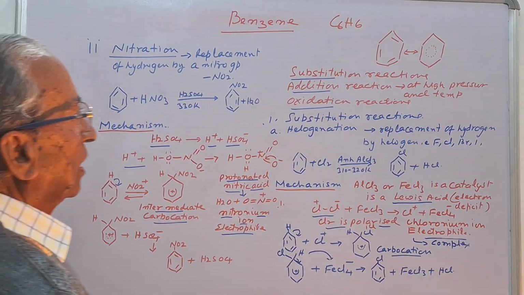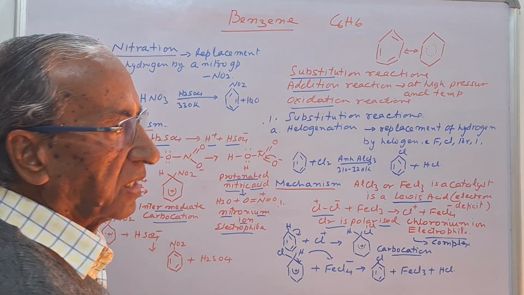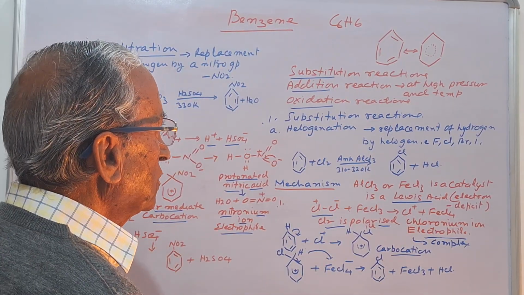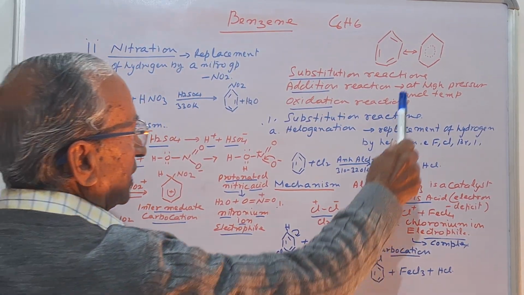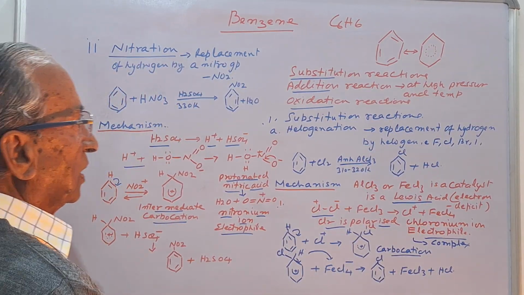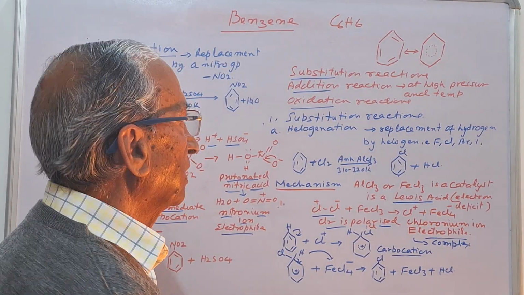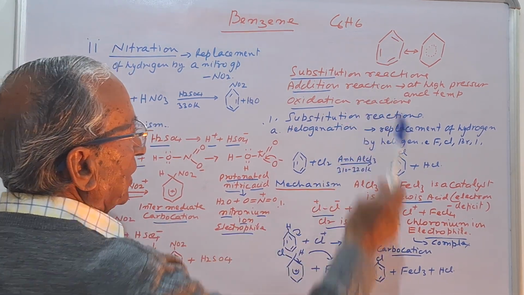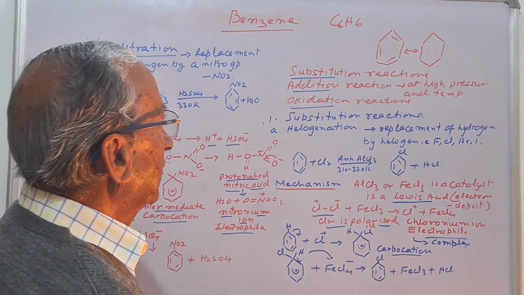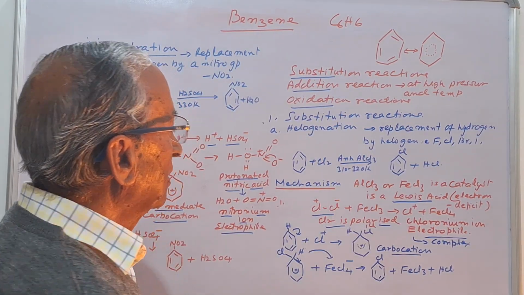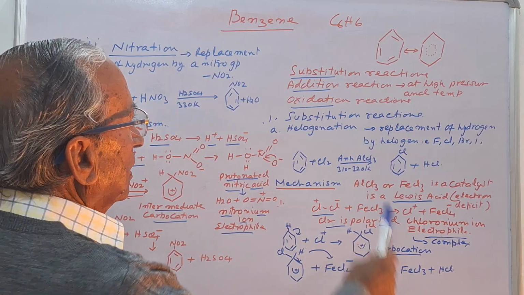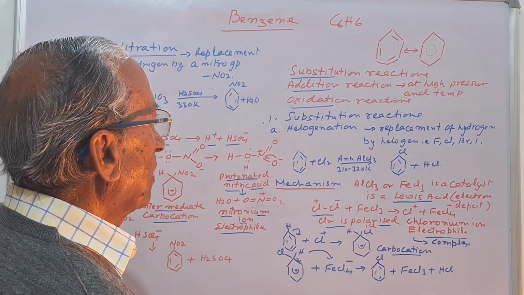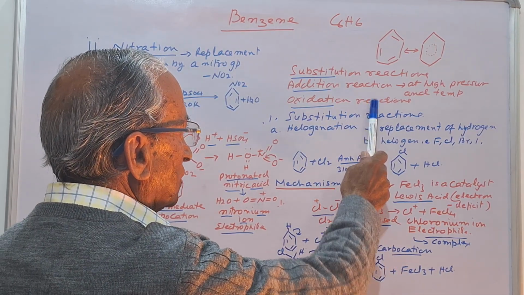It is very unreactive and a stable compound because it contains three alternate double bonds and it exists in the resonance form, which gives it more stability. Now, due to the presence of the alternate double bonds, it gives mainly substitution reactions, addition reactions at very high pressure and temperature, and then oxidation reactions.